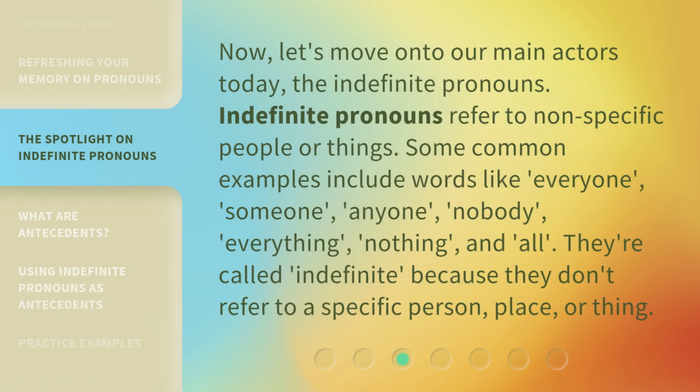Now, let's move on to our main actors today, the indefinite pronouns. Indefinite pronouns refer to non-specific people or things. Some common examples include words like everyone, someone, anyone, nobody, everything, nothing, and all. They're called indefinite because they don't refer to a specific person, place, or thing.